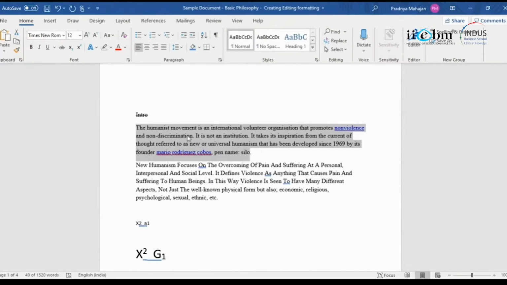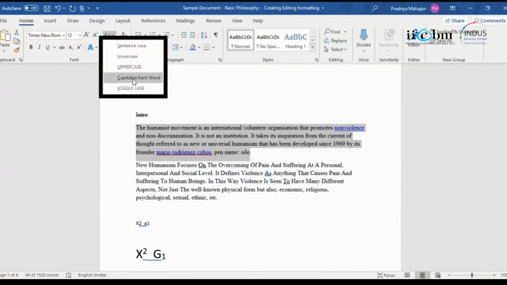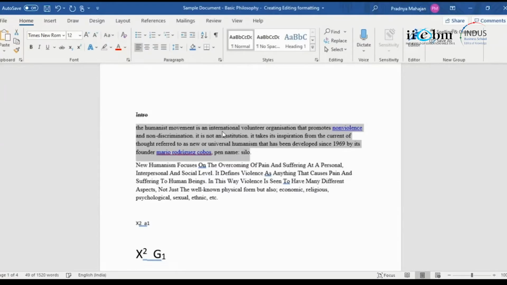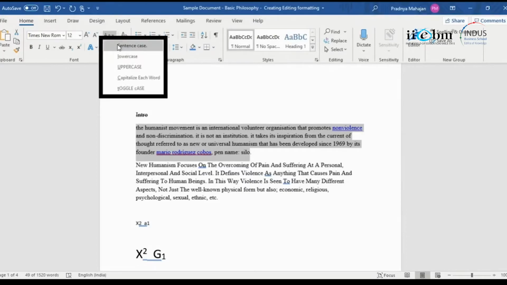So this word is understood on its own because of the punctuation that we have given, the full stops. So it understands the sentence and the beginning of every sentence would be capital. Likewise, if I want to do all lowercase, I will say lowercase. Okay, but this is not desirable. So then again, I go back to sentence case.